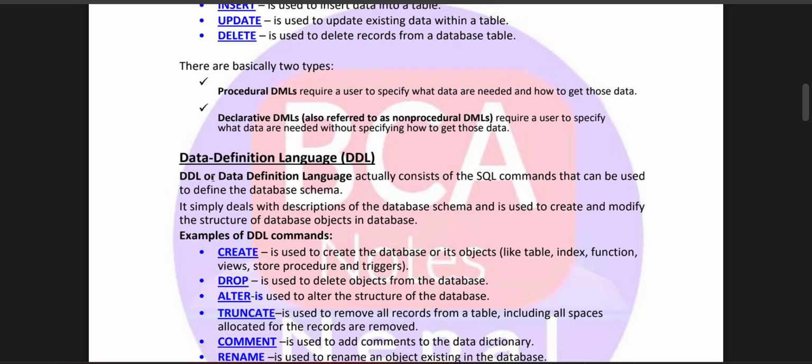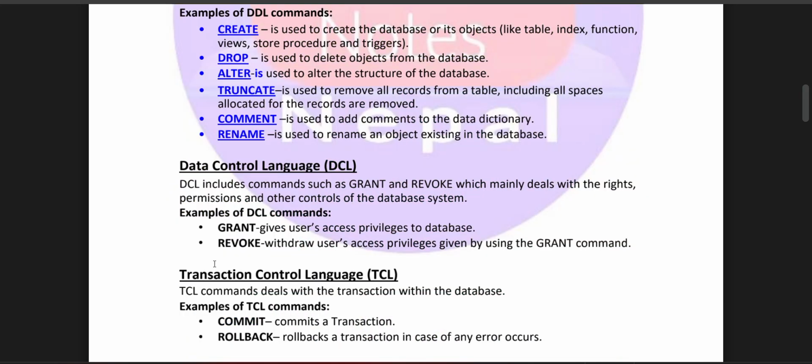Drop is used to delete objects from the database. Alter is used to alter the structure of the database. Truncate is used to remove all the records from the table, including the space allocated for the records. Comment is used to add comments to the data dictionary. Rename is used to rename an existing object in the database.